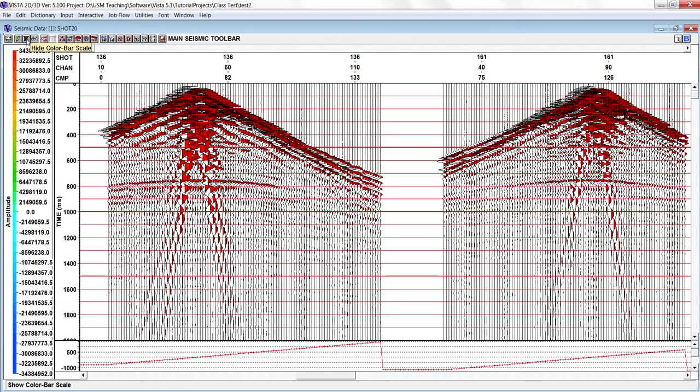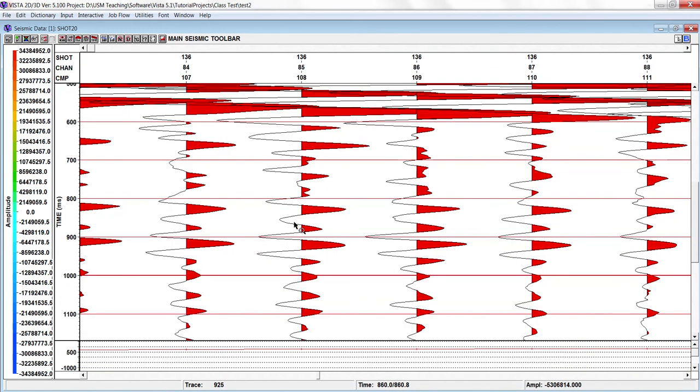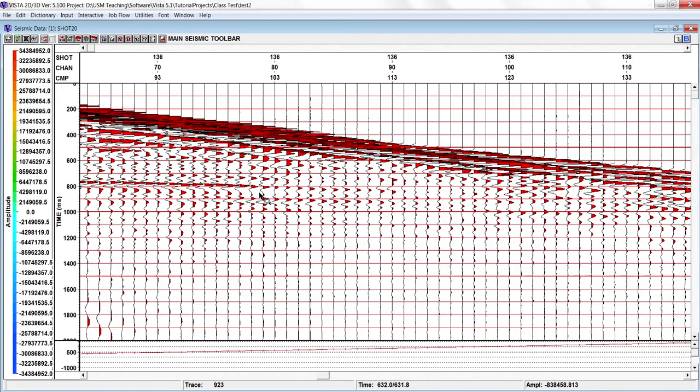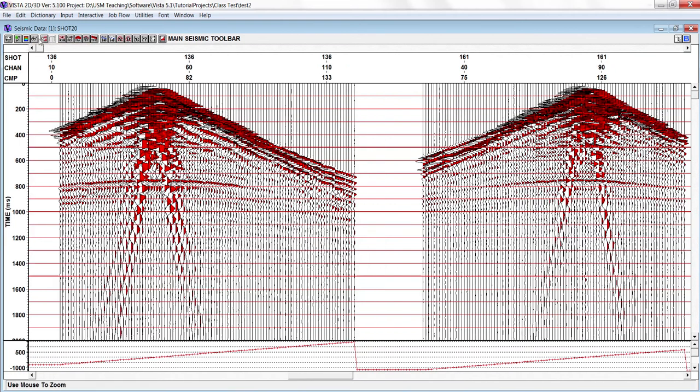So this is a color display or the scale, color bar scale. Here it will show the red is your positive and blue is negative amplitude. If you want to zoom in, you can select that here. Just double click to rezoom it, so we can close this display.